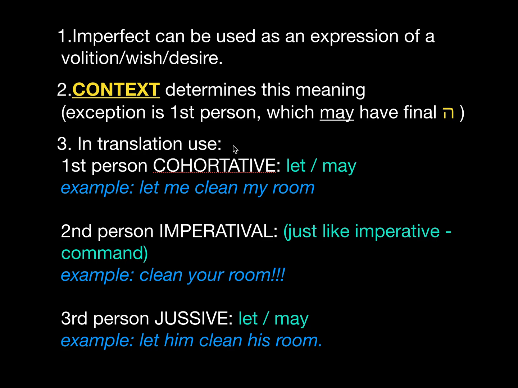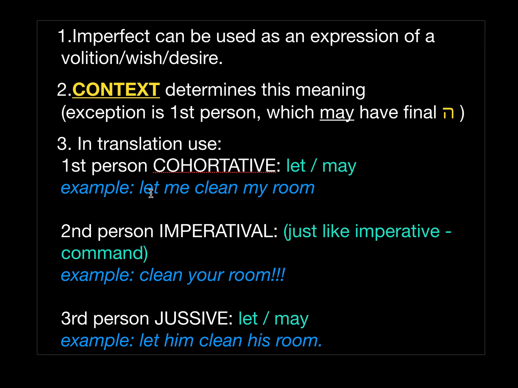In translation, these are the three ways of translating. For the first person, the special meaning is called cohortative, and in translation in English you can use like let or may. For example, let me clean my room, or may I clean my room. That is an expression of a wish or desire. I'm not saying that I will clean it, I am expressing my wish to clean the room.